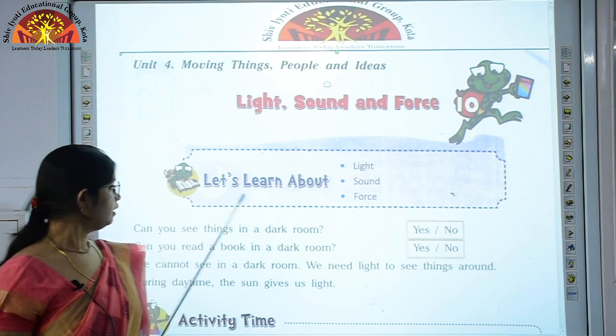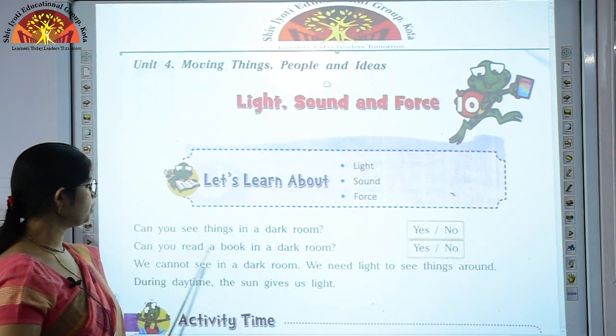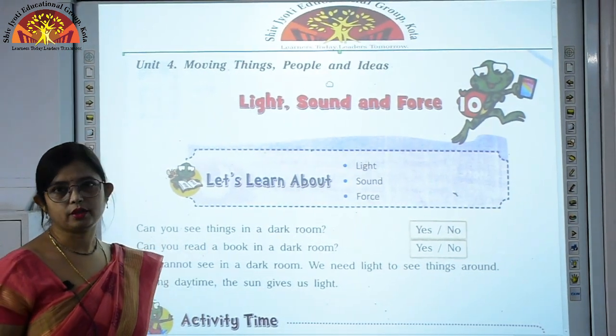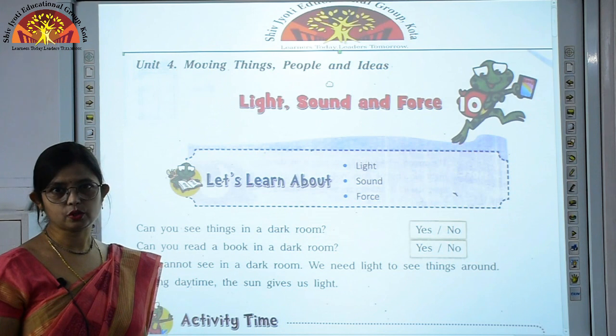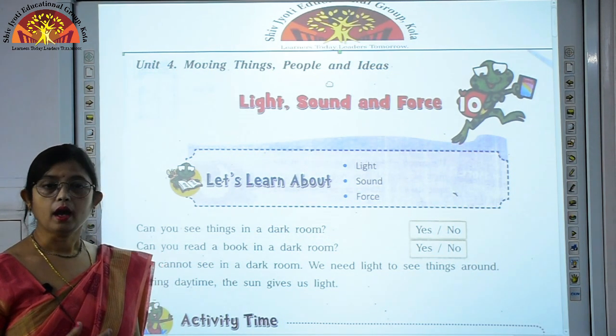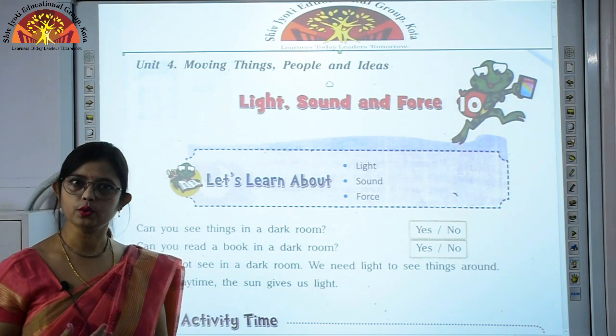So children, can you see things in a dark room? No. Can you read a book in a dark room? No. Now, if we put on the light, then are you able to see? Yes, we are able to see when light is on. And why is this so? Because light helps us to see.